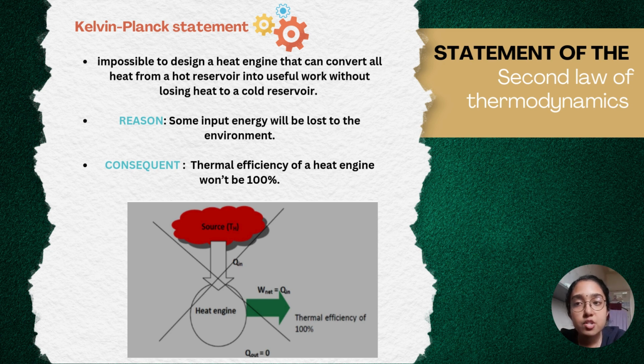Basically, a heat engine converts heat into work, but it cannot convert all the heat into work because some of the input energy will be lost to the environment, and this will cause the thermal efficiency of a heat engine to be not 100%. It will always be less than 100% for a non-ideal system.